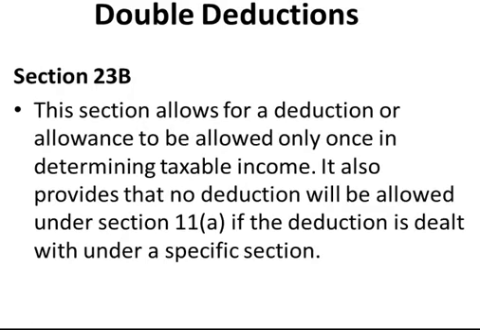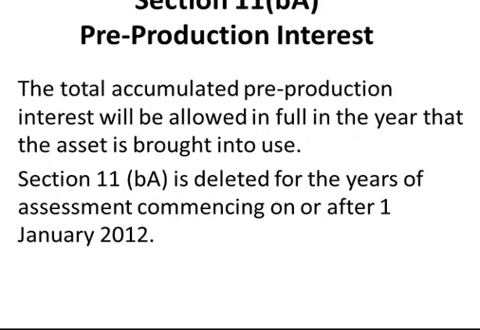Section 23B allows that a deduction be deducted only once. It also provides that no deduction will be allowed under the general deduction formula if it is dealt with under a specific deduction. Section 11BA, which has been deleted from the 1st of January 2012, brought in pre-production interest only. It has been replaced by section 11A, which brings in pre-production expenses.